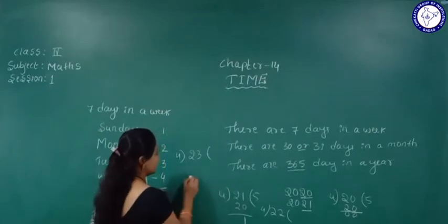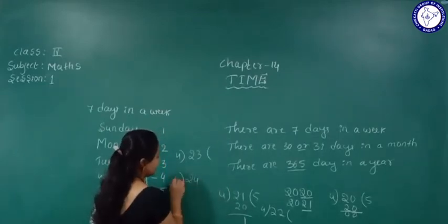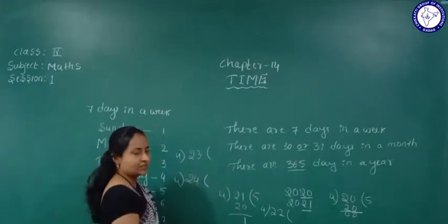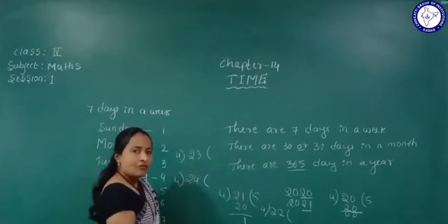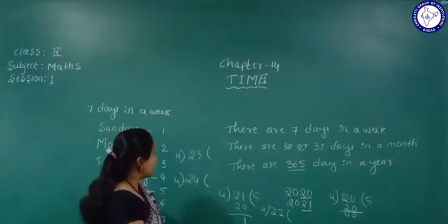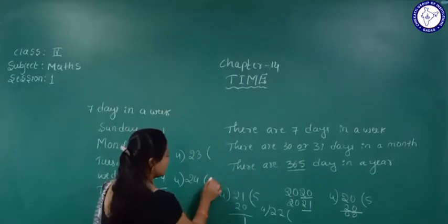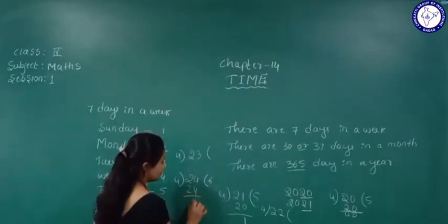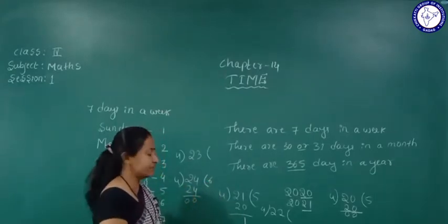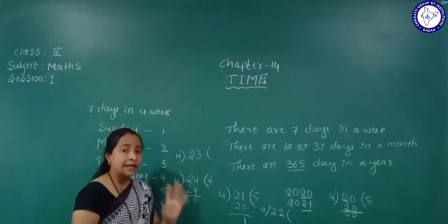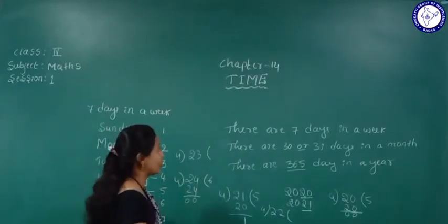Next, 2024 we'll see. 4 fives are 20, 4 sixes are 24. Yes, so this is completely divisible by 4.